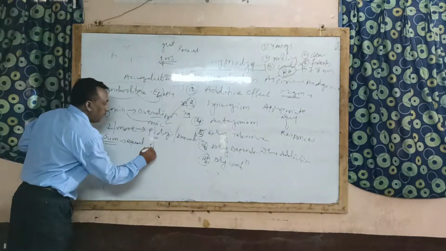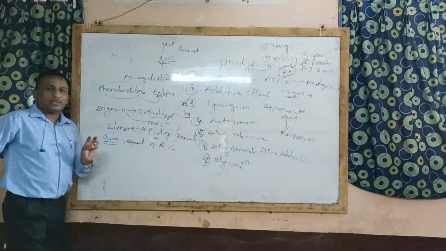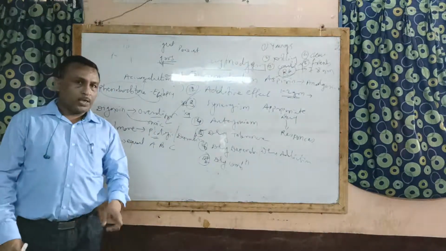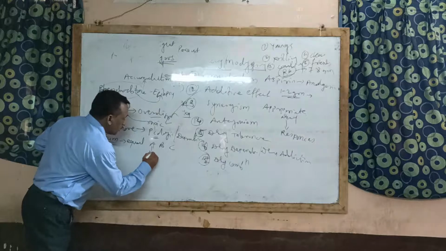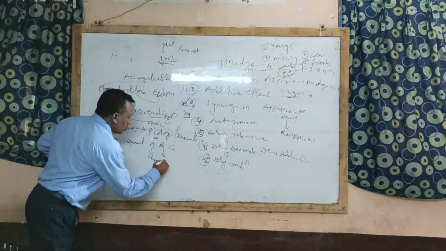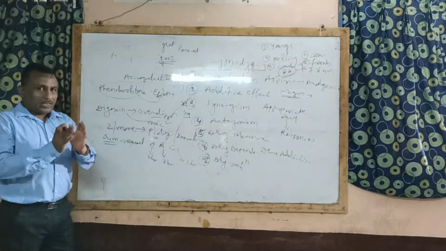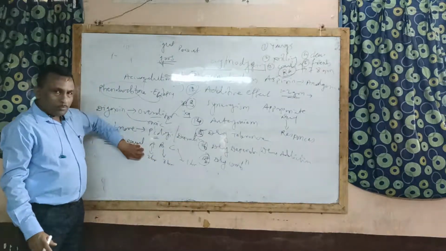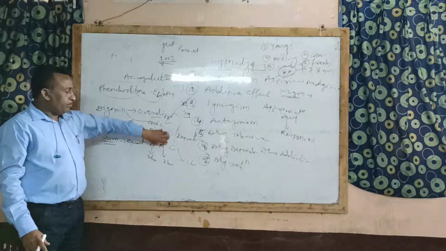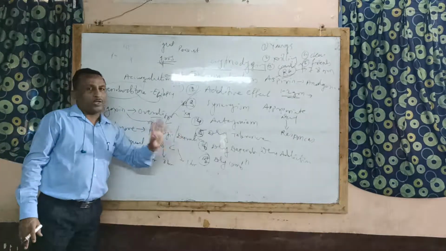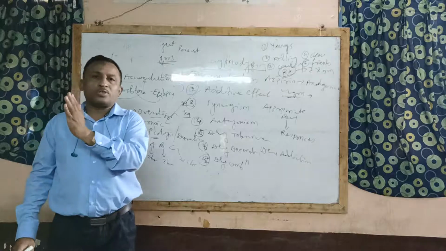Suppose drug A, B and C. These are the 3 drugs given to the patient. Now here A drug produces 2 hours action, B drug produces 3 hours action, while C drug produces 1 hour action. When these drugs are given individually, A drug produces 2 hours, B drug 3 hours, C drug 1 hour. When individually given they produce this action.